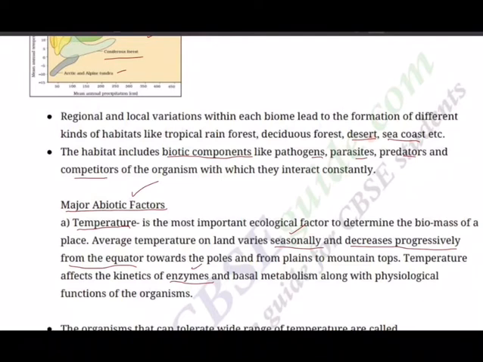What is the optimum temperature that we can consider is the body temperature of the organism. Okay, so the optimum temperature makes the enzymes to work efficiently, and the basal metabolism will go ahead. Metabolic rate will be up, and this will make the physiological functions of the organisms effective.